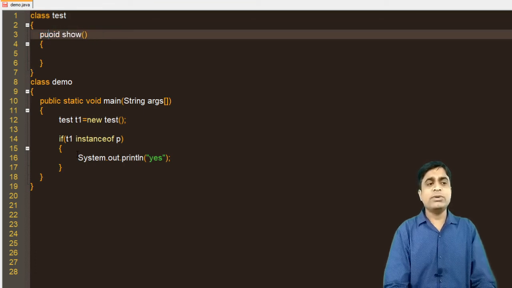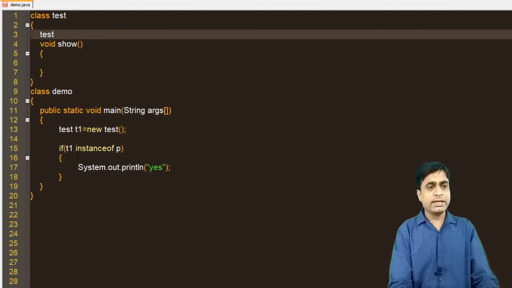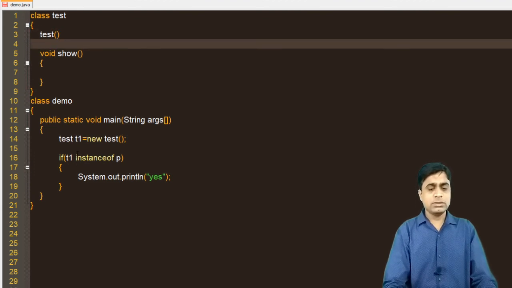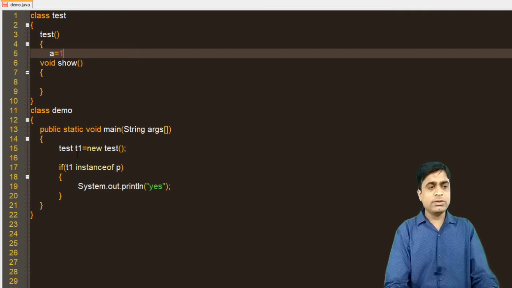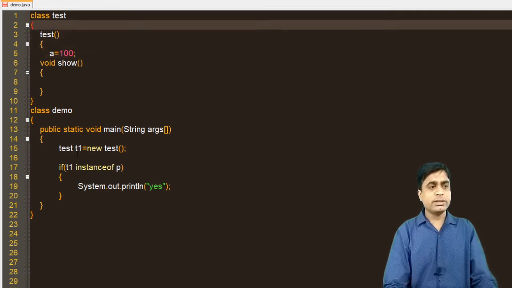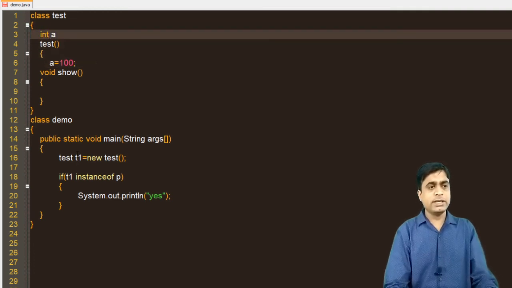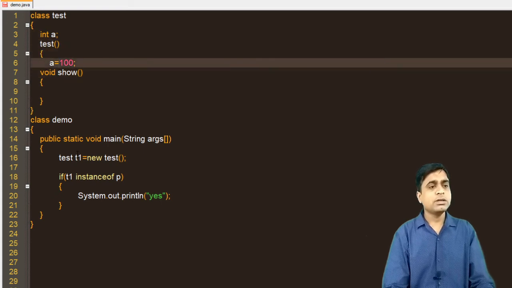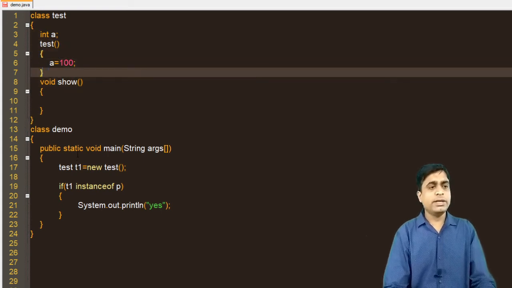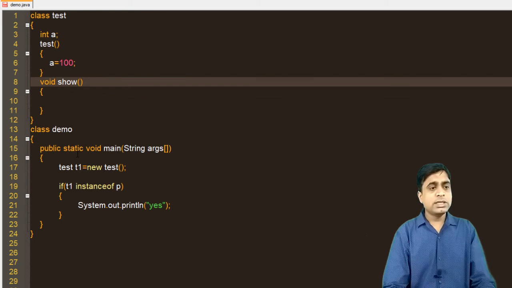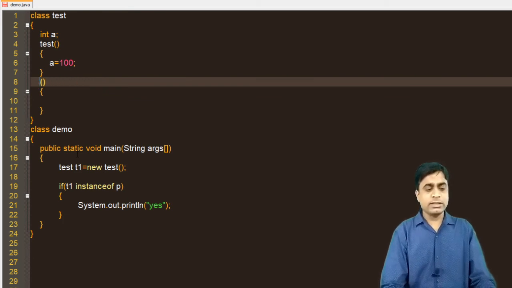So what I am doing over here, I am creating a constructor, Test. In that particular constructor I am assigning the value a equals 100, and I am creating one integer variable a. I am not using a show method. I am using a toString method.